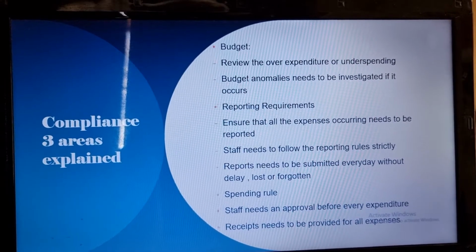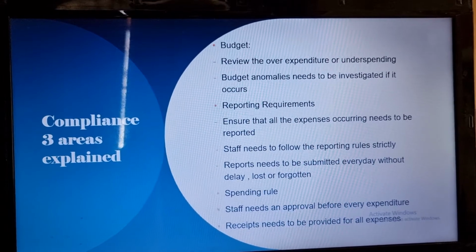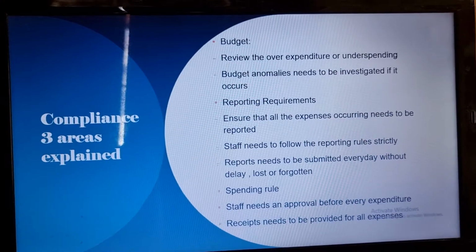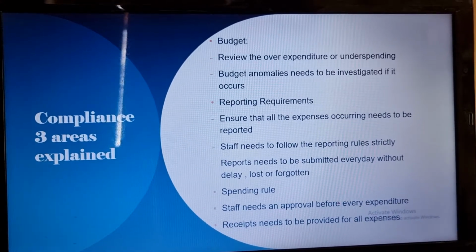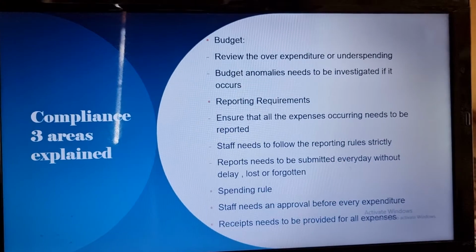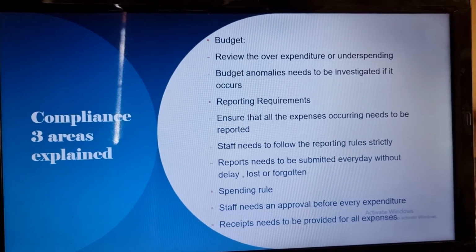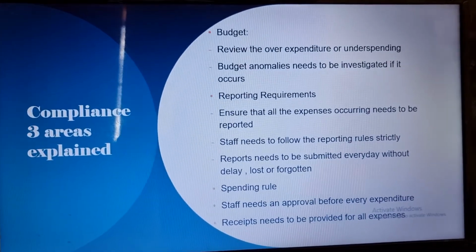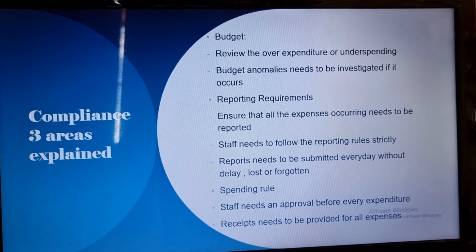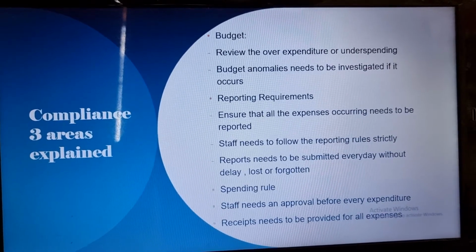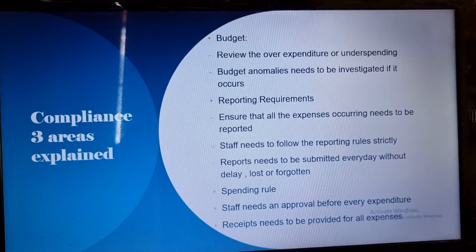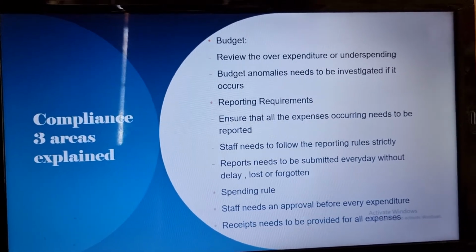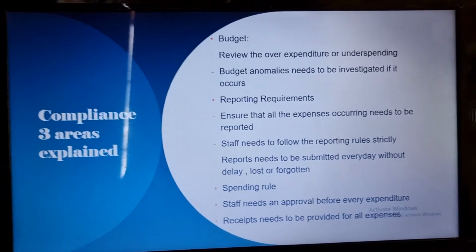Staff need to follow the reporting rules very strictly. They need to report if there is any kind of delay or anything has been forgotten to report on the system. Spending rule is basically regarding staff having to go through an approval process before they use any of the company's money, and all the receipts need to be provided accordingly so that staff cannot go on a spending spree for any kind of products that they need for the business use.